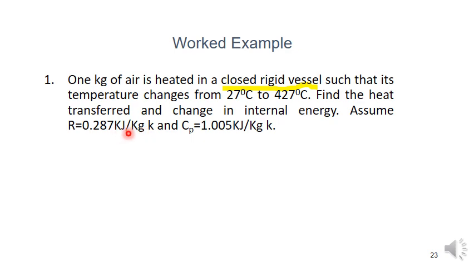So here the unit they gave is kilojoule, and the Cp value is in terms of kilojoule. So by using the relation between specific heat and the gas constant, we can find the Cv value also. We know that Cp minus Cv is equal to R. We know the value of Cp and R, so by using the equation Cp minus Cv, we can calculate the Cv value.